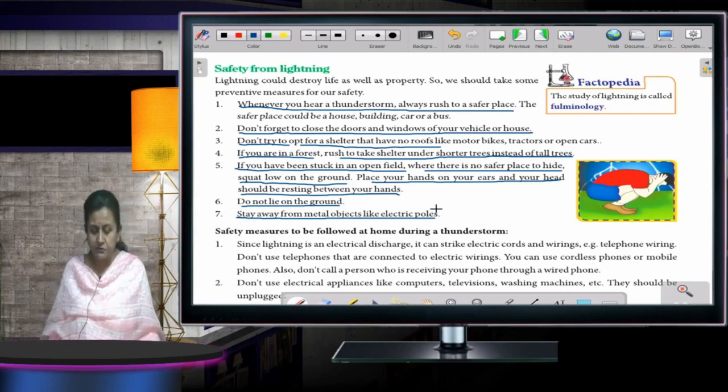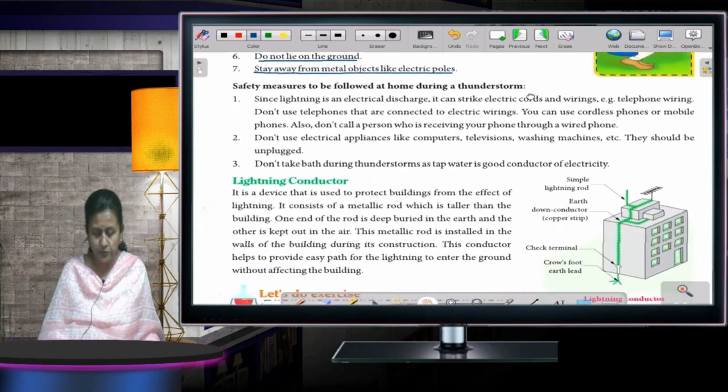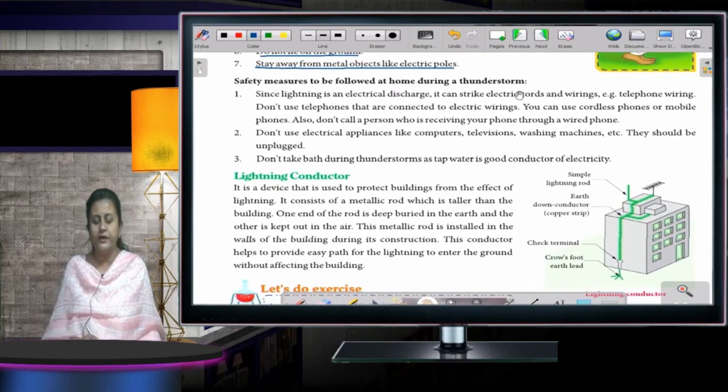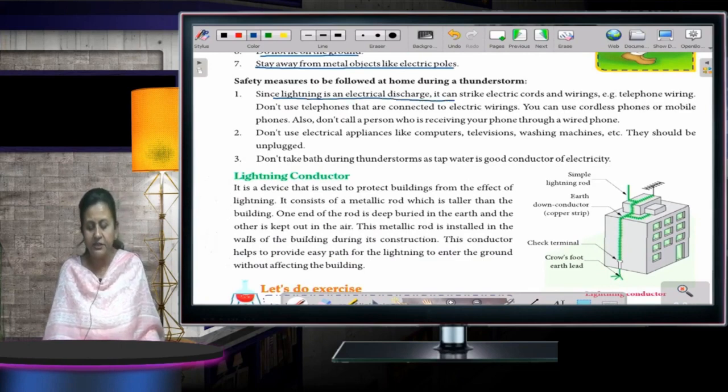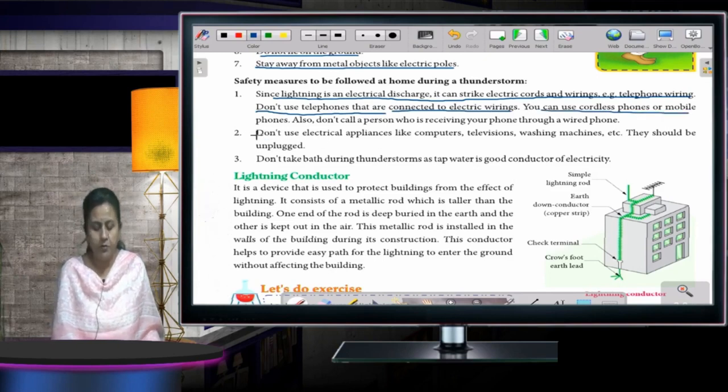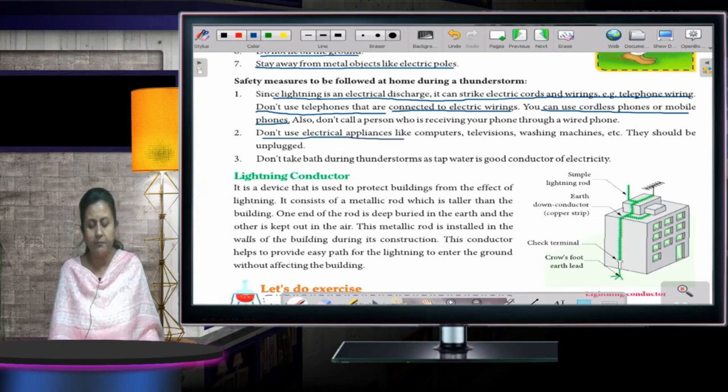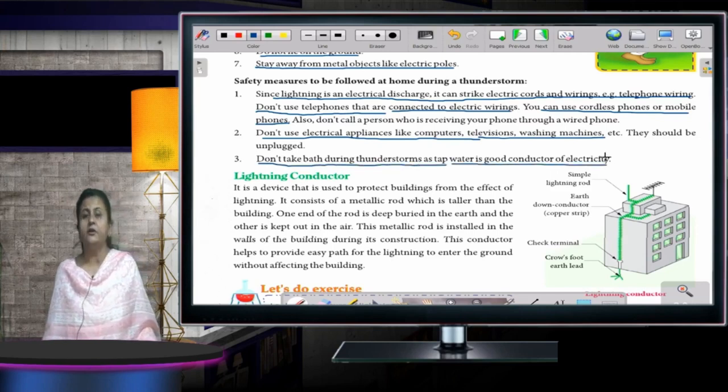Now, safety measures to be followed during a thunderstorm. Okay. Safety measures to be followed at home during a thunderstorm. First one, since lightning is an electric discharge, it can strike electric cords and wirings. Example, telephone wiring. Don't use telephones that are connected to electric wirings. You can use cordless phones or mobile phones. Then don't use electrical appliances like computers, television, washing machine. Don't take a bath during a thunderstorm as tap water is a good conductor of electricity.